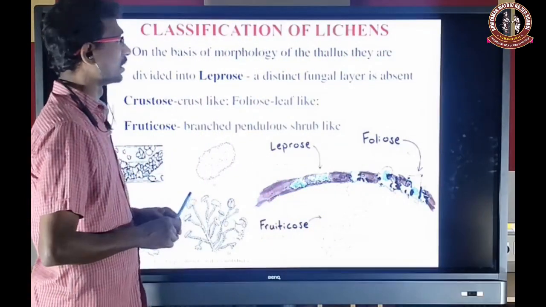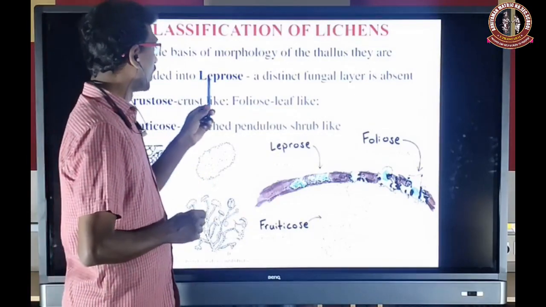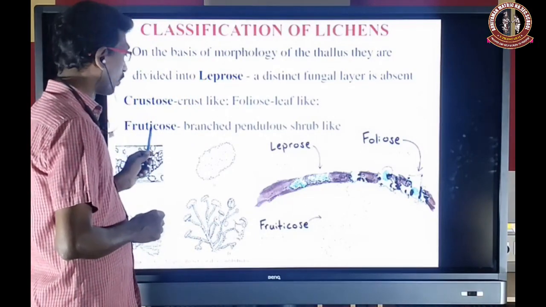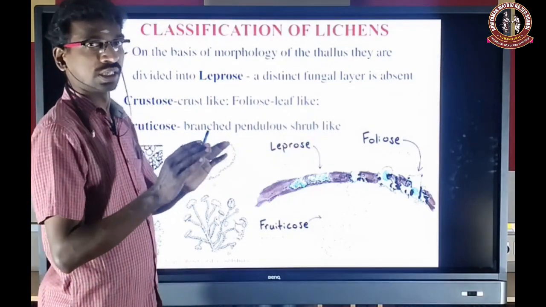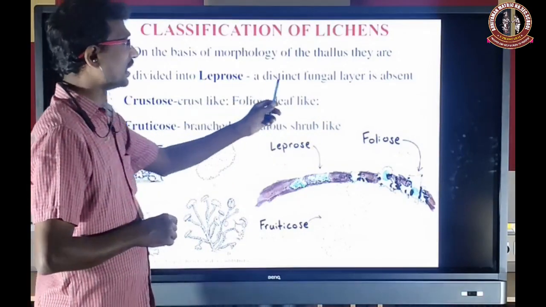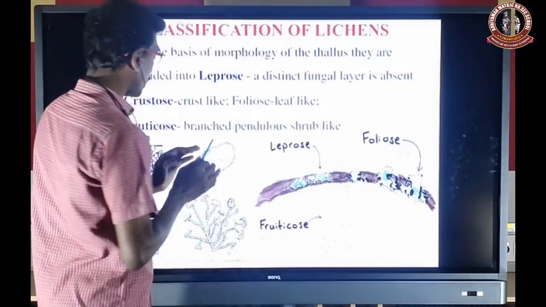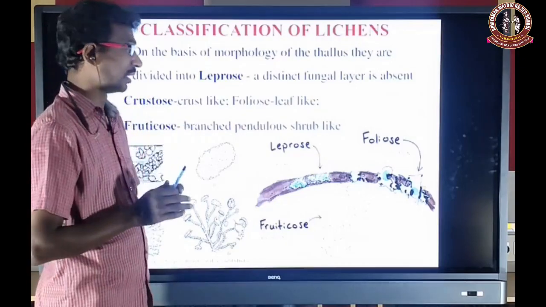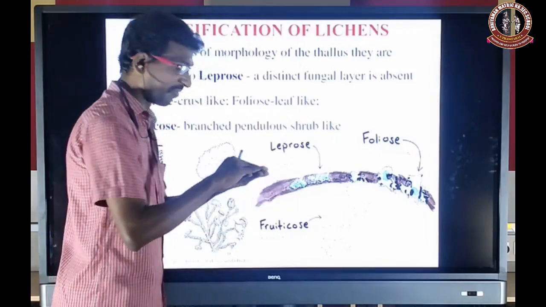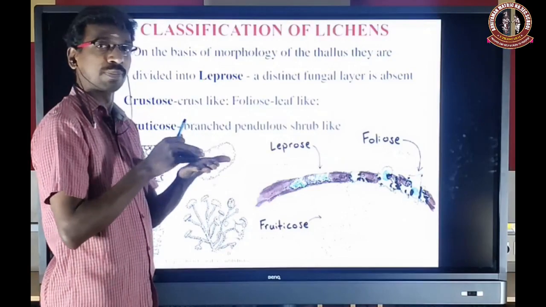So another classification is based on the morphology of the thallus. It will be divided into leprose, crustose, foliose, and fruticose. Leprose: a distinct fungal layer is absent. So in this group there is no distinct fungal layer. That is very clear. And it looks like a painted structure. So that means on the surface of the bark or wood, it looks like a painted structure.